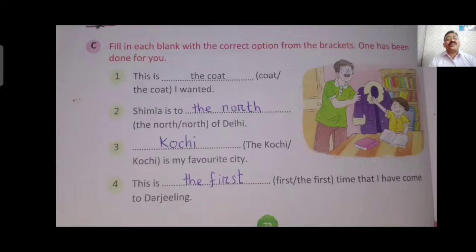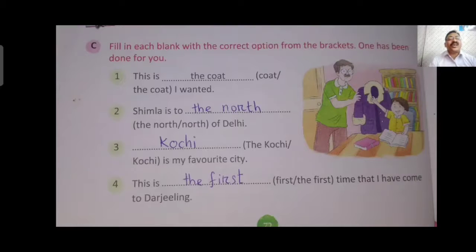Simla is to the north of Delhi. The north or north. Here also about direction of a place, so the north. Dash is my favorite city, the Kochi or Kochi. Because it is the name of a city we don't use the. So it will always be Kochi, not the Kochi.